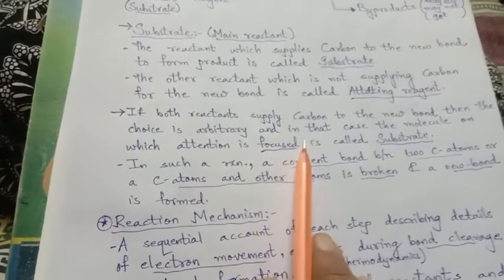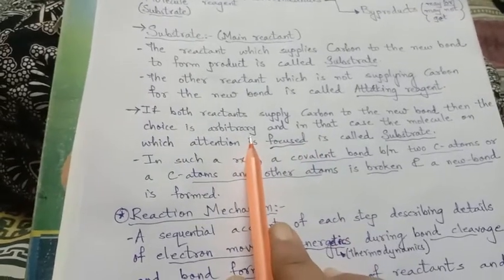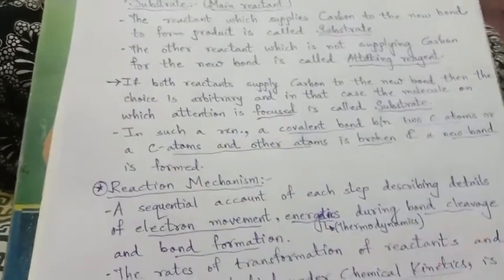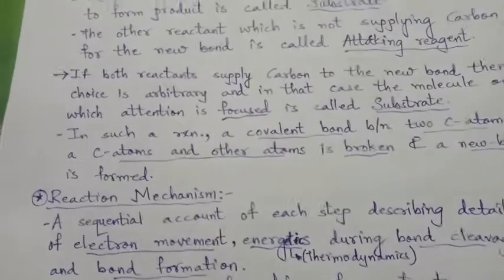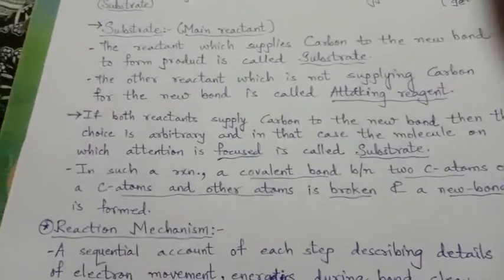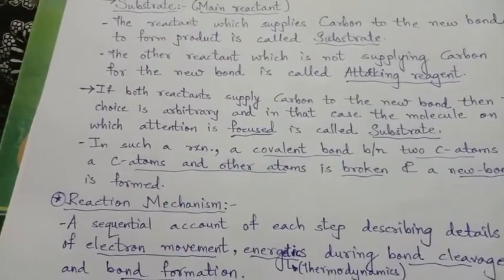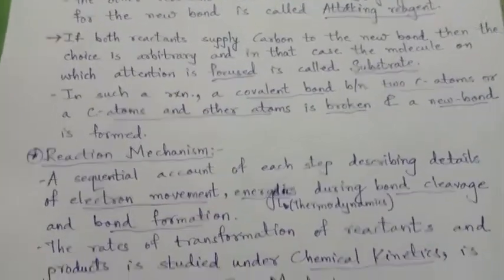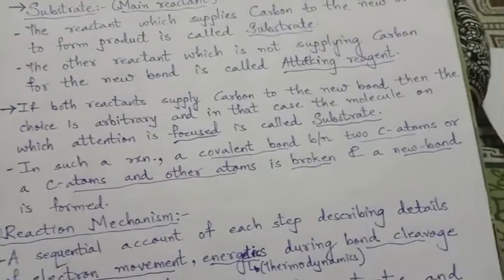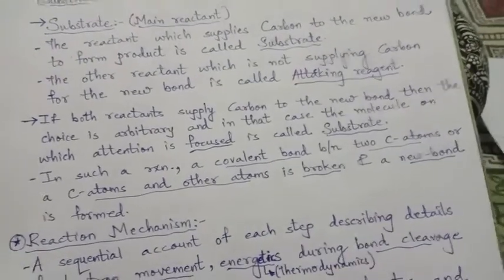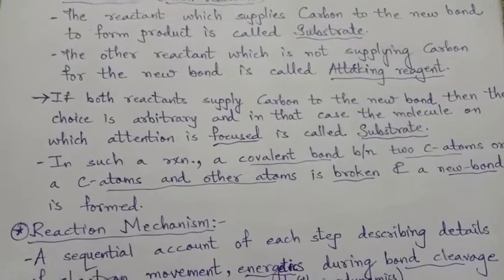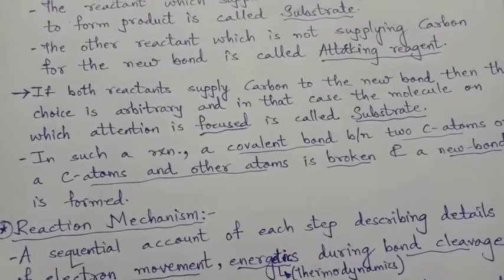And in that case, how is the choice to be taken? In that case, the molecule on which attention is focused is called substrate. So if we are doing an organic reaction, and our substrate and our attacking reagent both are supplying carbon, then for us the main focus goes to any one of the compounds, and that compound will be considered as the substrate.